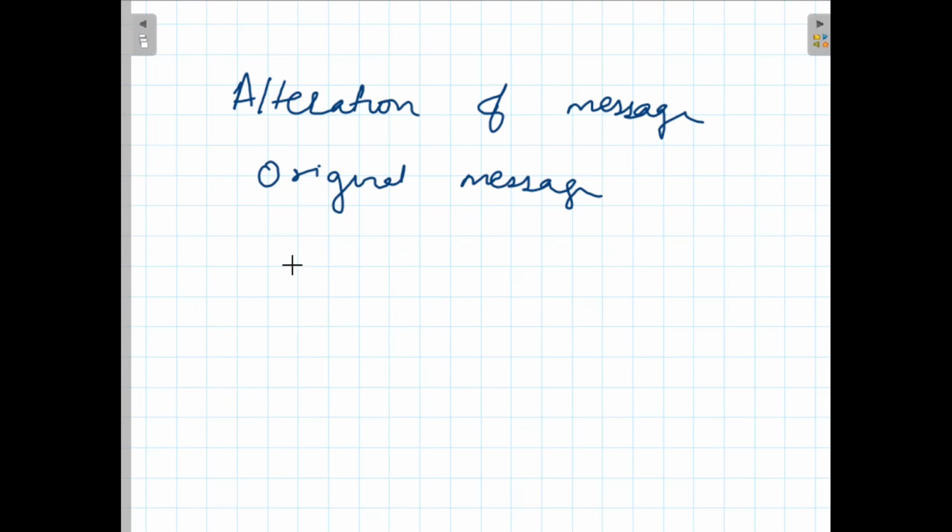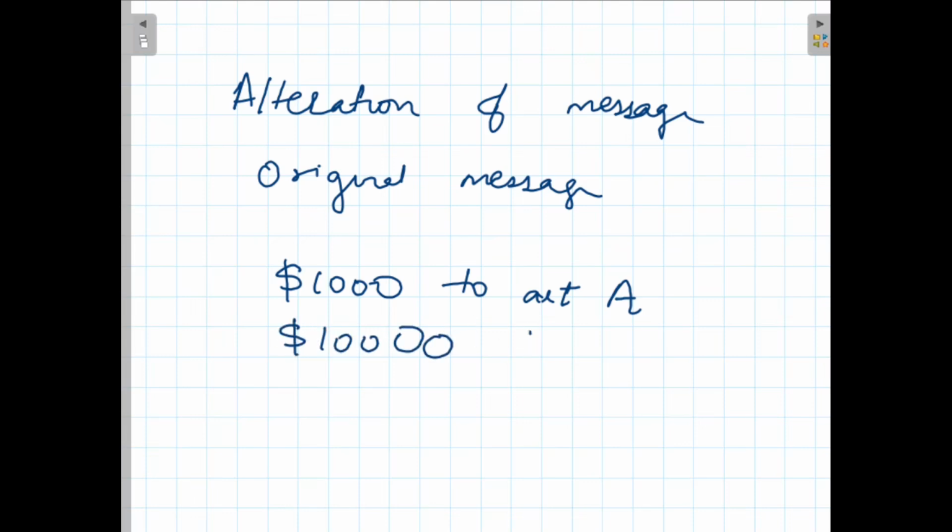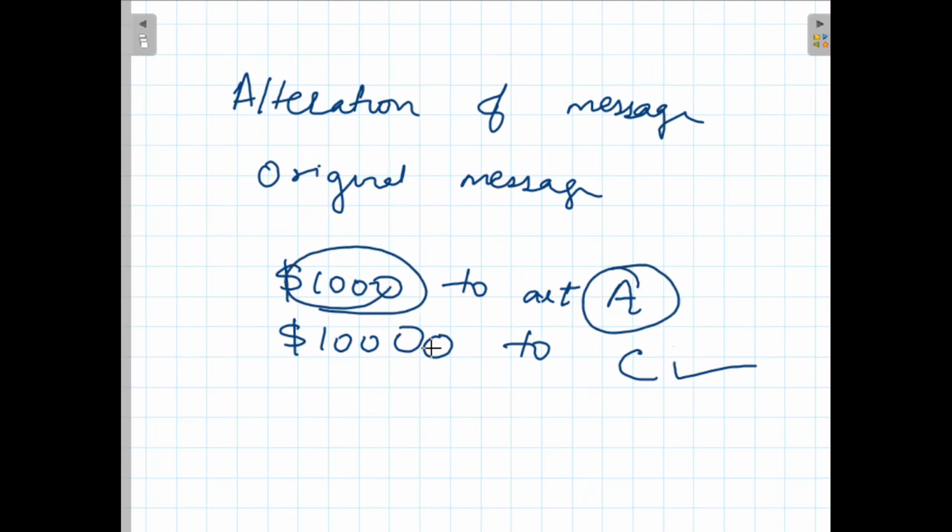For example, if there is a transfer of 1000 to account A, there will be some alteration to this message, for example, transfer 10,000 to account C. So over here there is an alteration of the message. The content of the message has been changed for the purpose of monetary benefit. This is the alteration of messages.